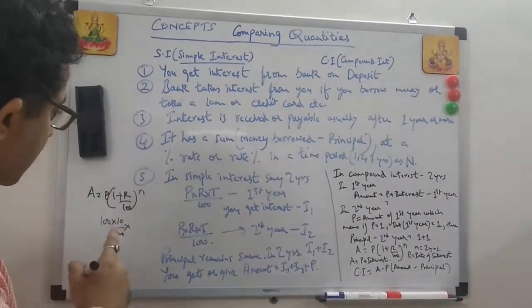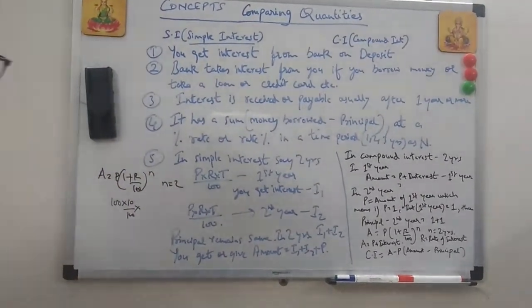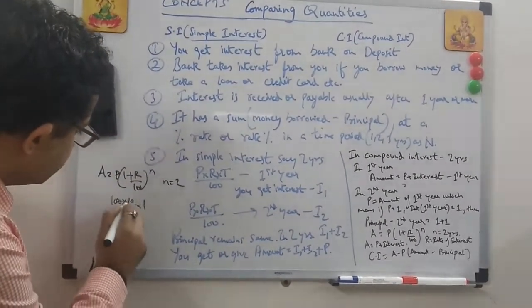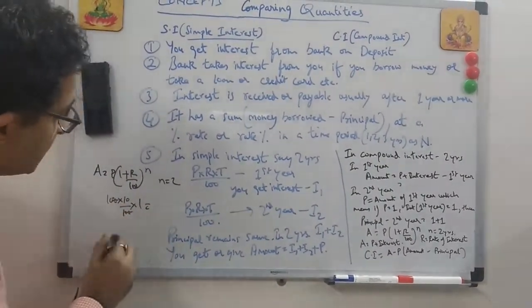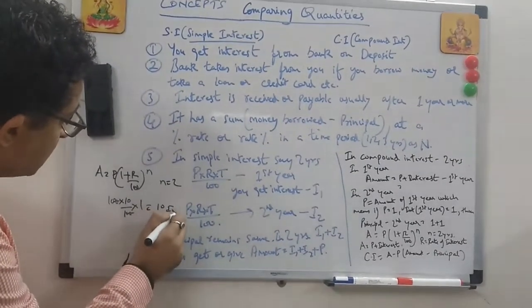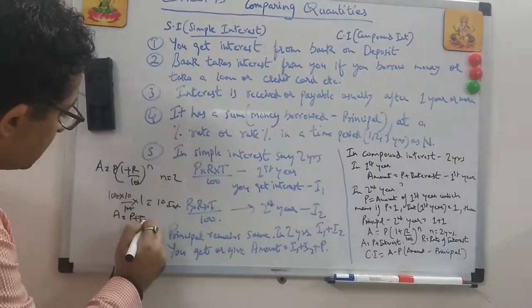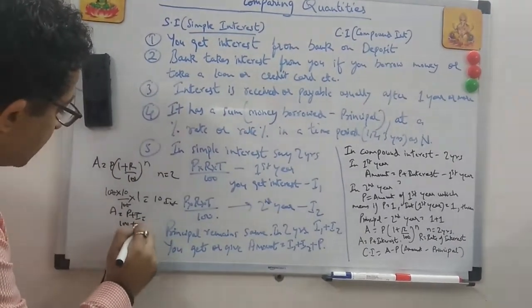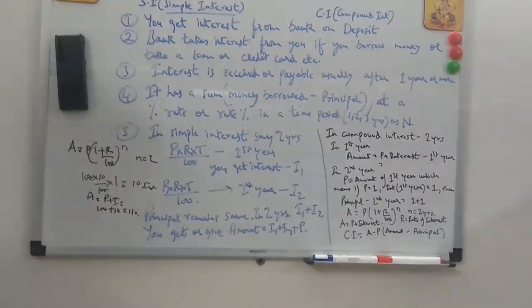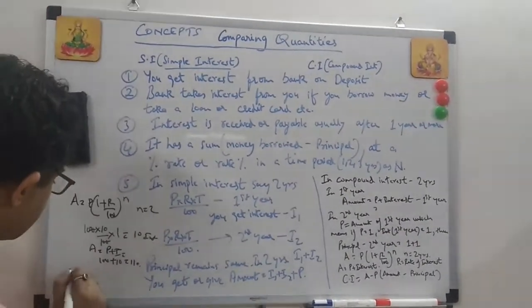Okay, let's take 2 years, simple interest and compound interest now, right? So first I take 1 year. This becomes 10. So this is 10, this is 110. 10 is the interest. So amount is principal plus interest, which is 100 plus 10 is equal to 110 rupees, right? So this 110 rupees, now in the second year what happens?